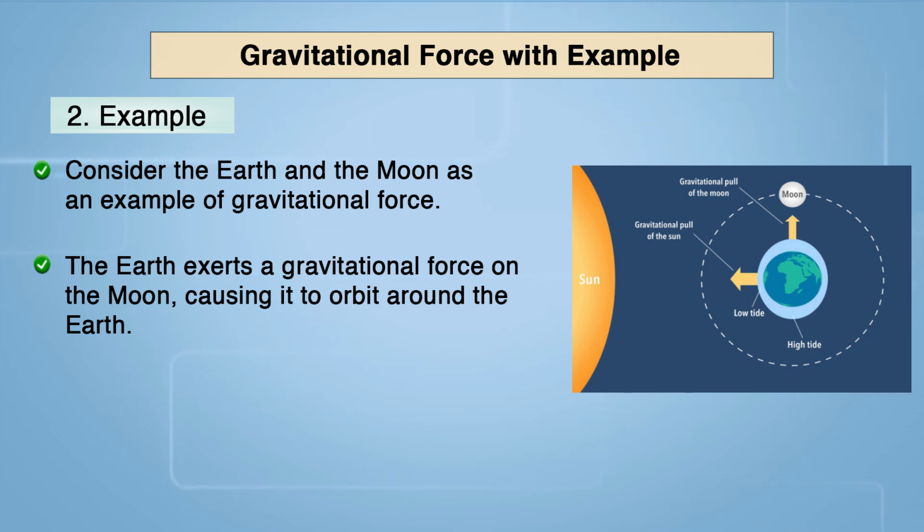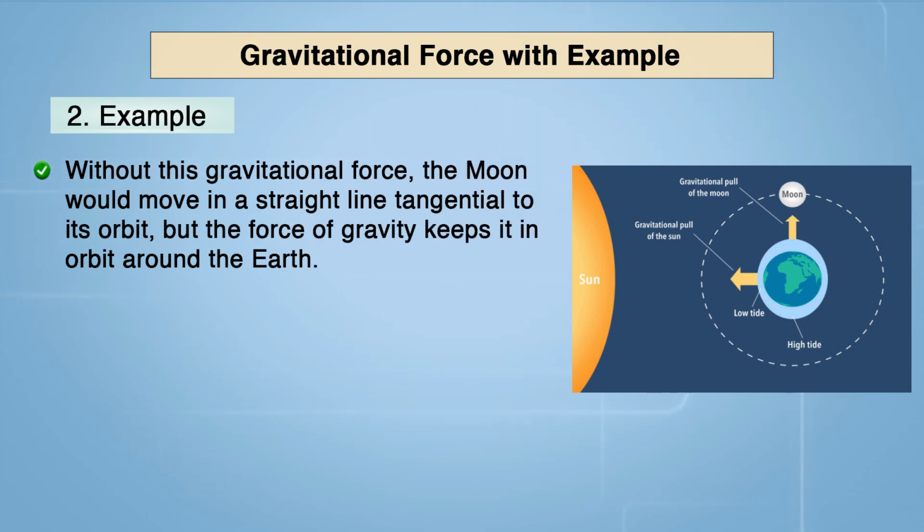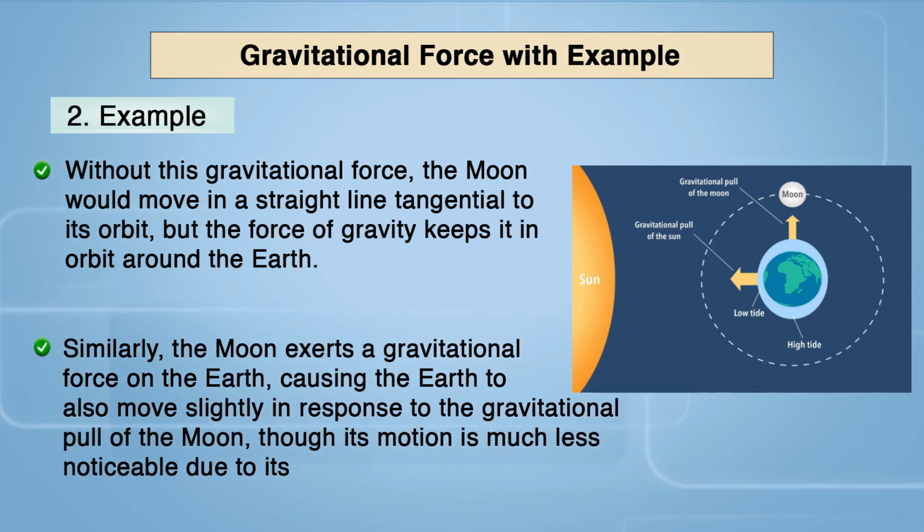The earth exerts a gravitational force on the moon, causing it to orbit around the earth. This gravitational force is centripetal in nature as it acts toward the center of the circular orbit of the moon. Without this gravitational force, the moon would move in a straight line tangential to its orbit, but the force of gravity keeps it in orbit around the earth. Similarly, the moon exerts a gravitational force on the earth, causing the earth to also move slightly in response to the gravitational pull of the moon.